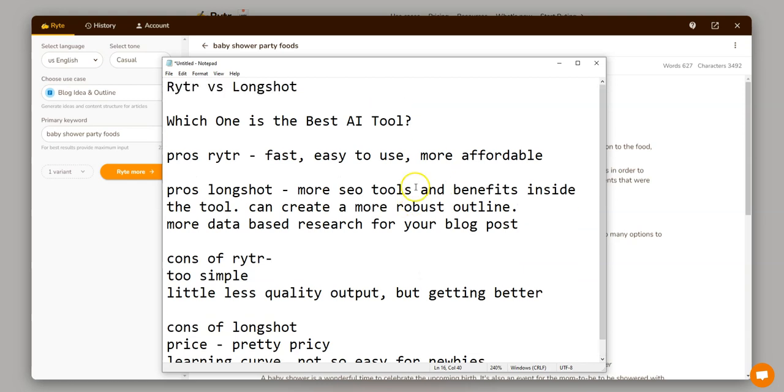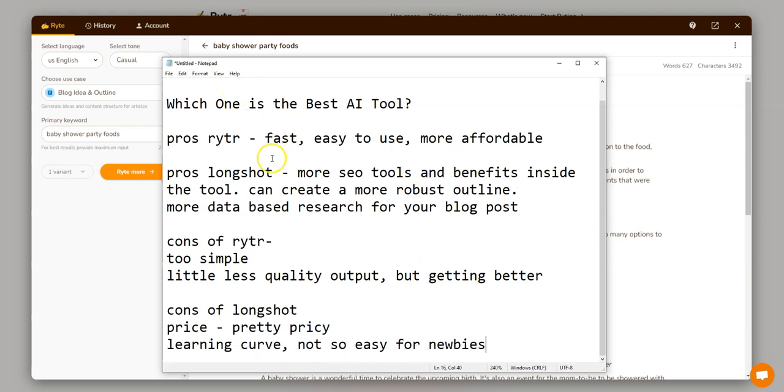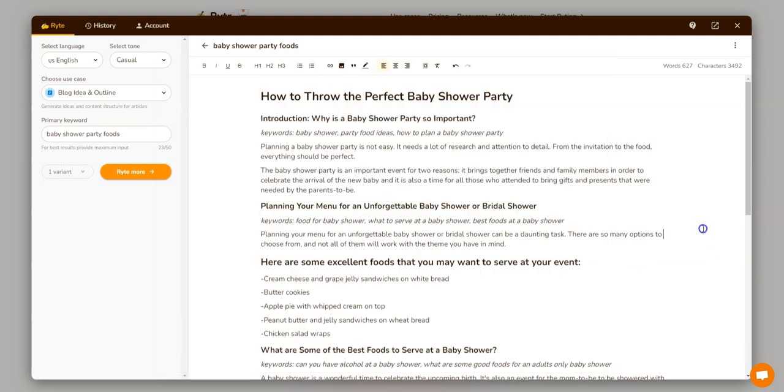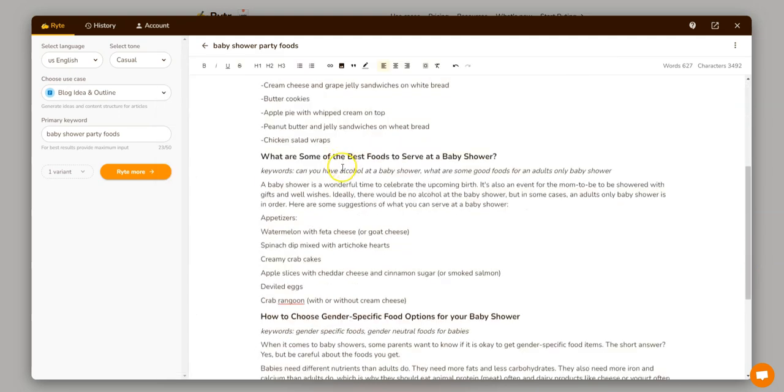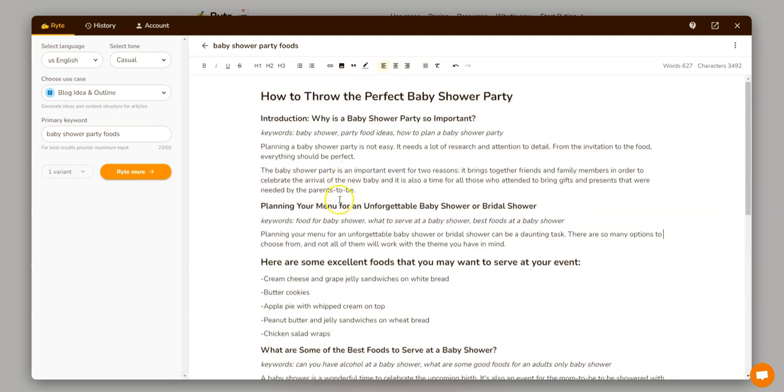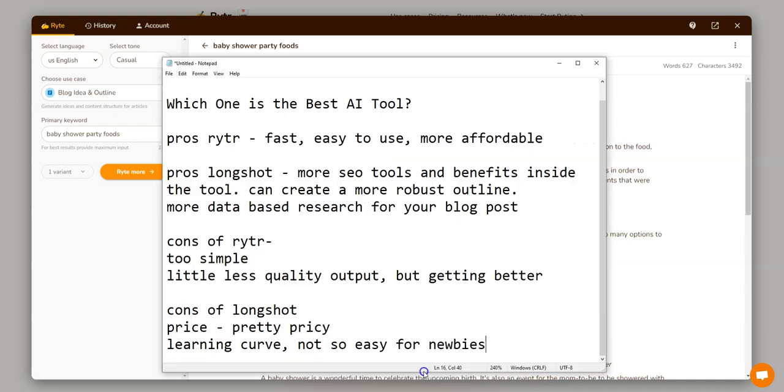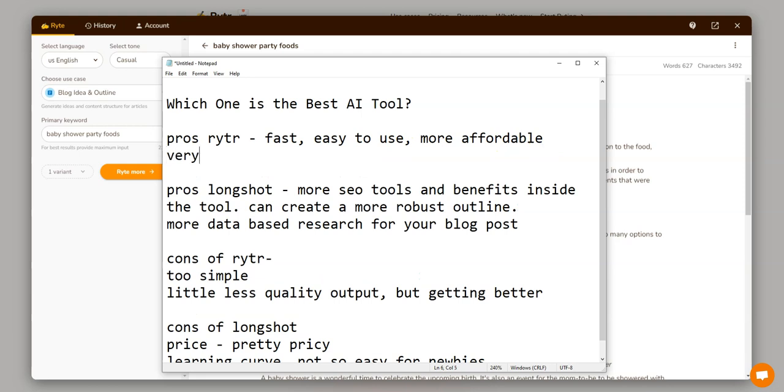So that is a breakdown of Rytr versus Longshot. We did take the same keyword. We were able to come up with some pretty good content right here very quickly. I also would say that maybe the speed, let's go ahead and put that in over here as well. The pros of Rytr is also it's very fast at writing content.